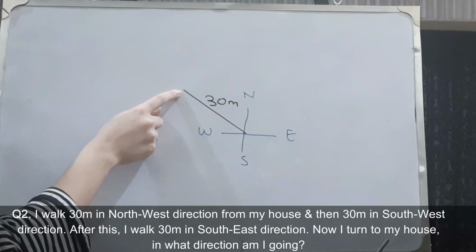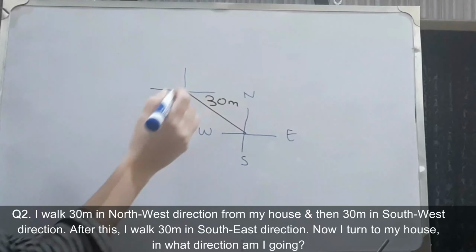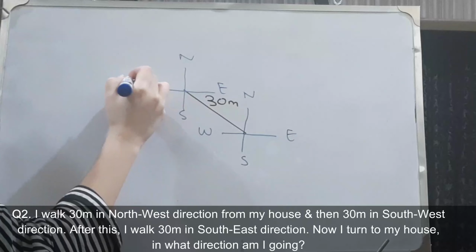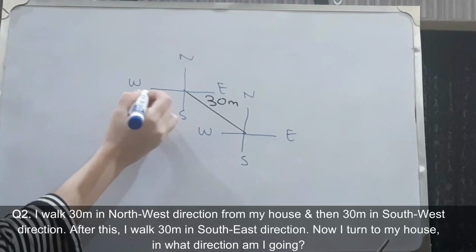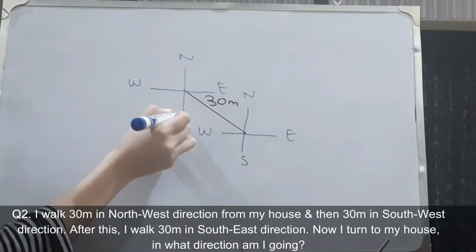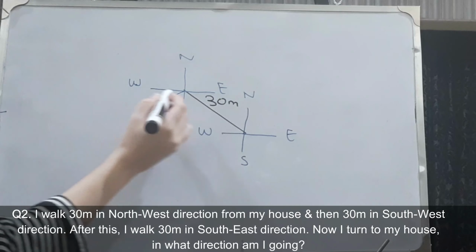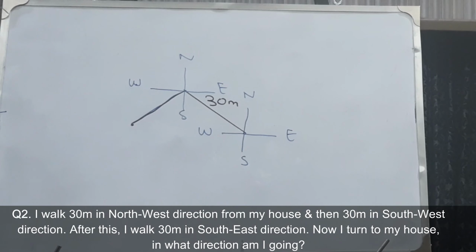अब यहाँ पे हम दोबारा एक्सिस ड्रॉ करते हैं. Again we have north, south, east and west. And then 30 meters in southwest direction. So southwest direction का मतलब है this is south, this is west, this is southwest. So now we are here.